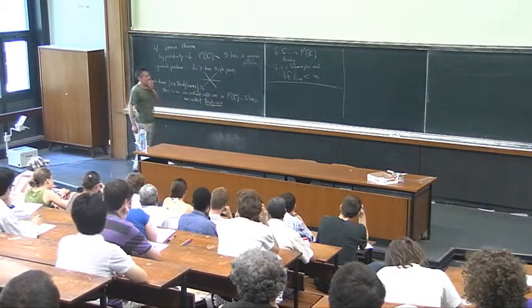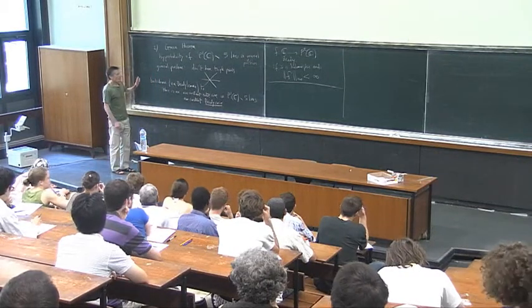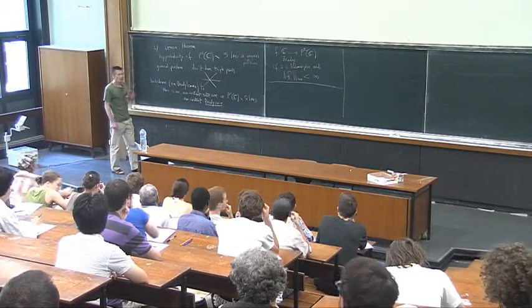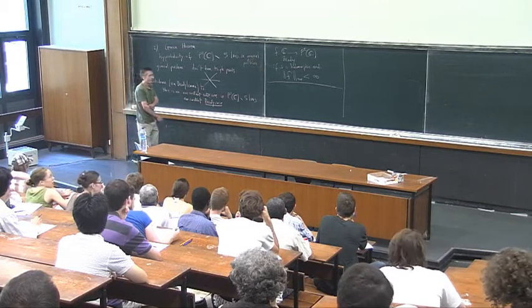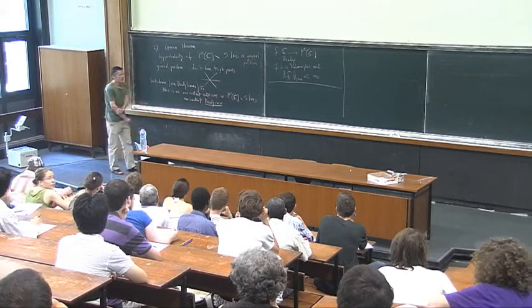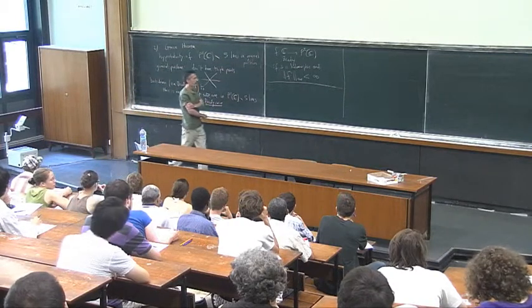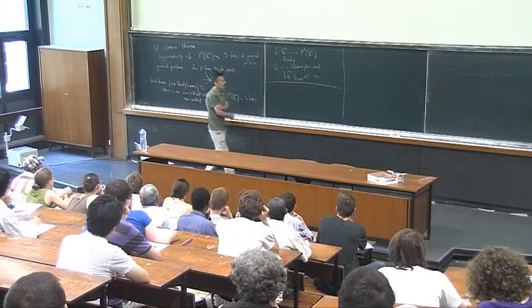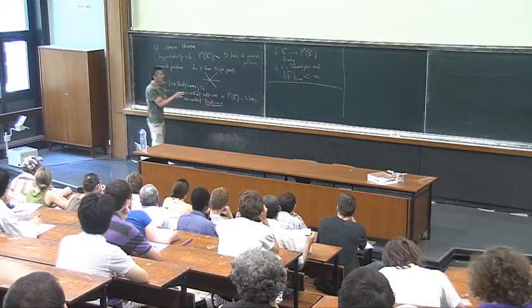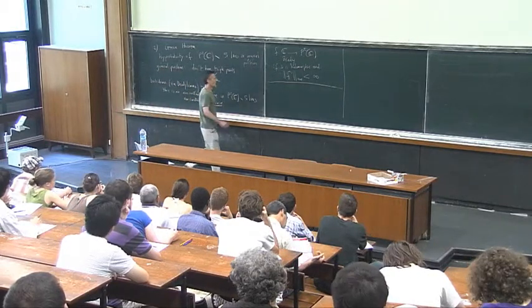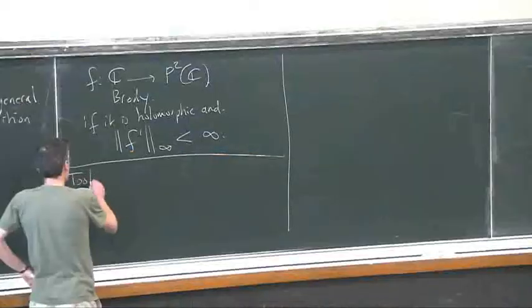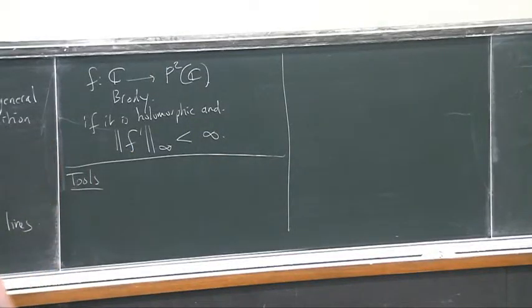So the proof I will present is the most geometrical in some sense, in order to be able to pass it to the almost complex case. And so I will explain it now. There are some tools which I will use.